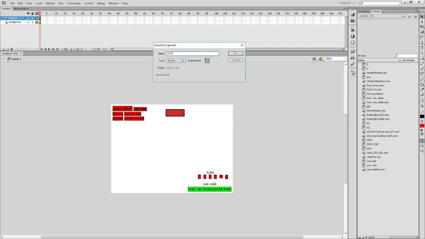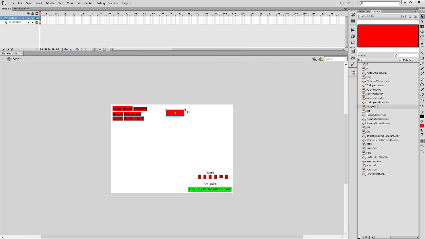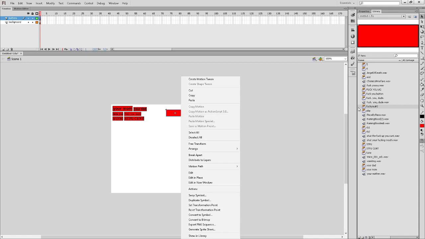This one's going to be fuck you number 2. Look at that. Okay, it's right in the inventory there.